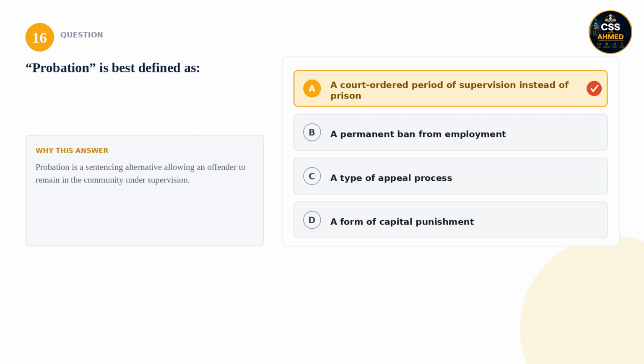16. Probation is best defined as: is it a court-ordered period of supervision instead of prison, a permanent ban from employment, a type of appeal process, or a form of capital punishment? The correct answer is a court-ordered period of supervision instead of prison. Probation is a sentencing alternative allowing an offender to remain in the community under supervision.